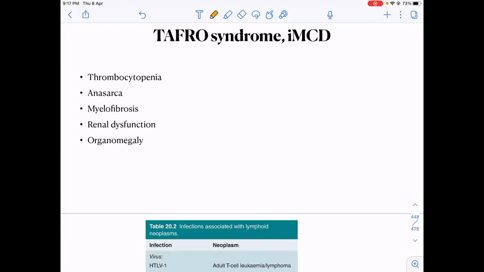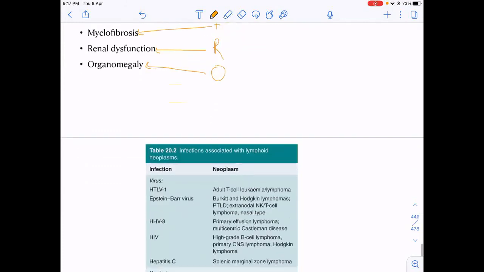Then you should know what is TAFRO syndrome. TAFRO syndrome is associated with HHV8 negative or idiopathic multicentric Castleman disease, and TAFRO is thrombocytopenia, anasarca, fibrosis, renal dysfunction, and organomegaly.